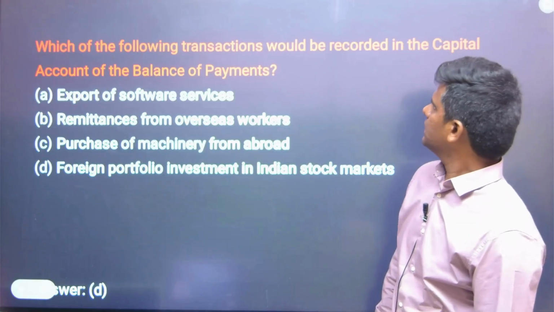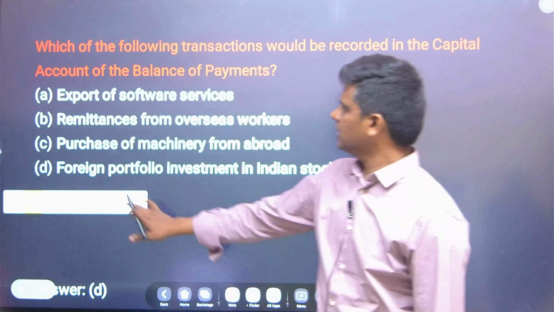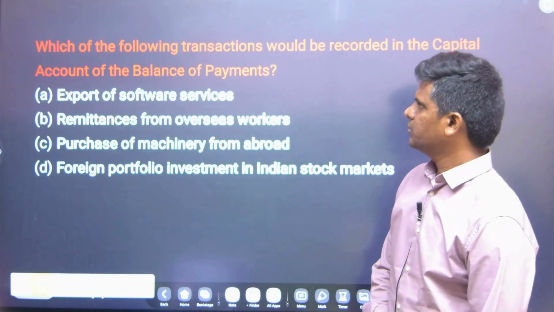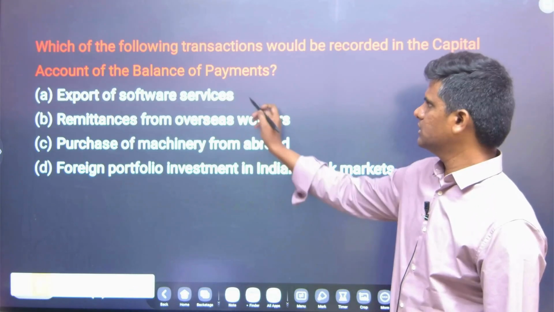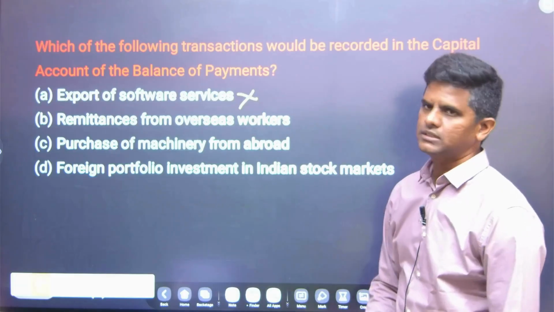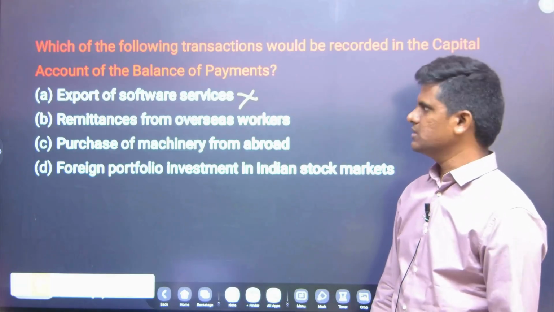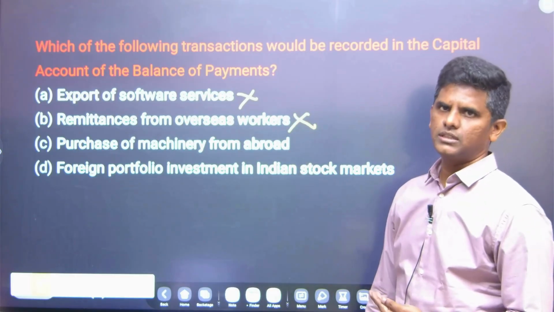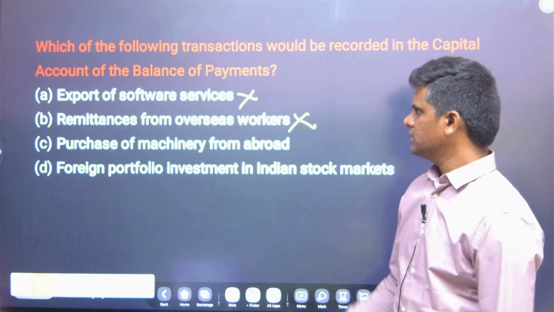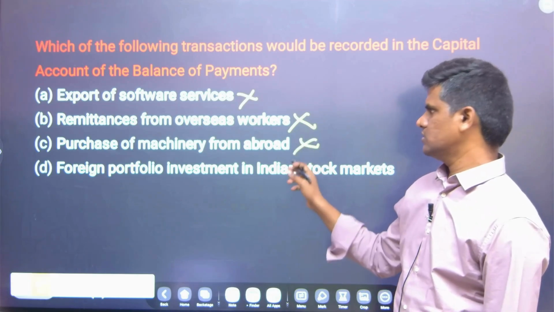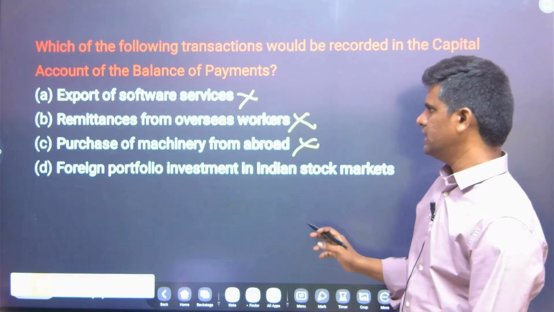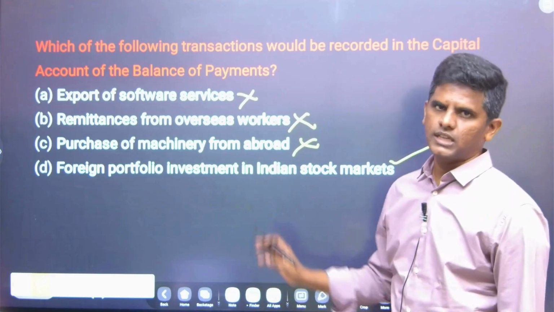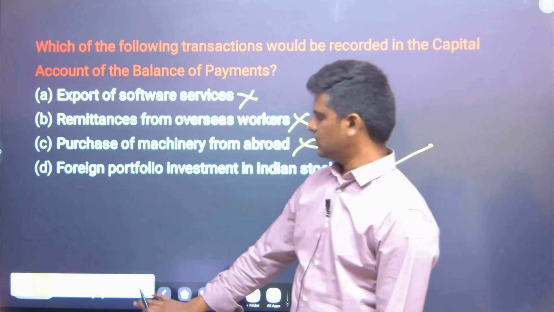Which of the following transactions would be recorded in the capital account of the balance of payments? Export of software services, obviously this is not correct because it's in the current account, it is invisibles. Remittances from overseas workers, this is also not correct because this is also the current account. Purchase of machinery from abroad also comes under goods, balance of trade. And foreign portfolio investment in the Indian stock market, this is the correct answer.